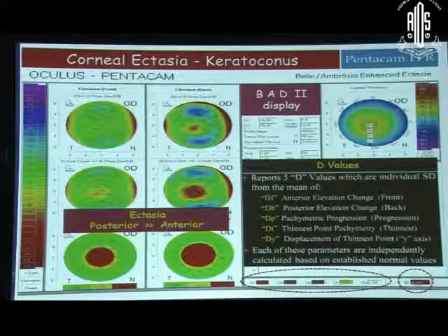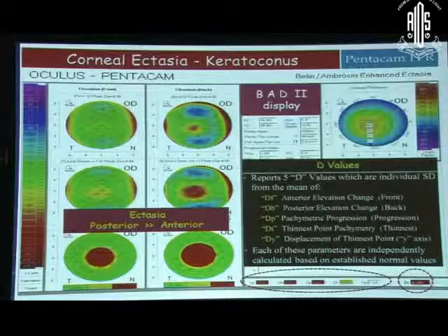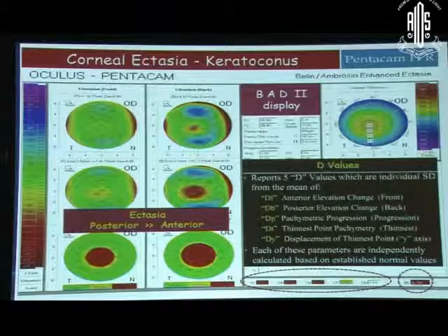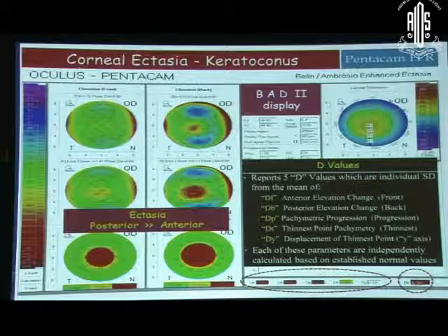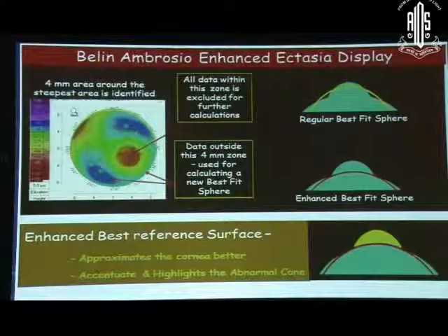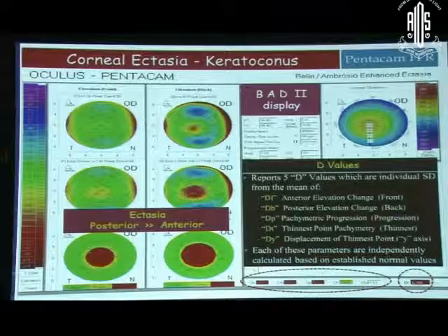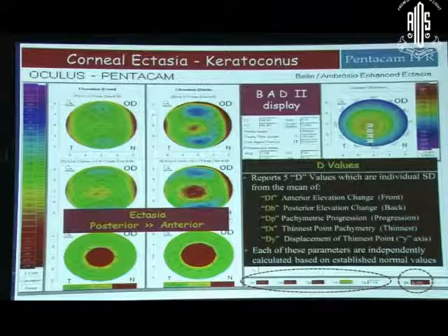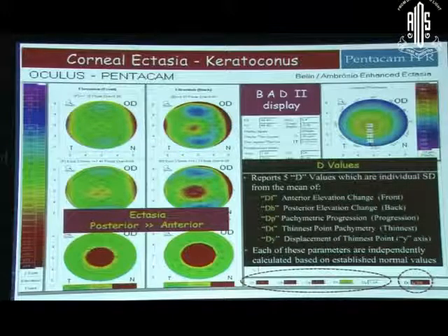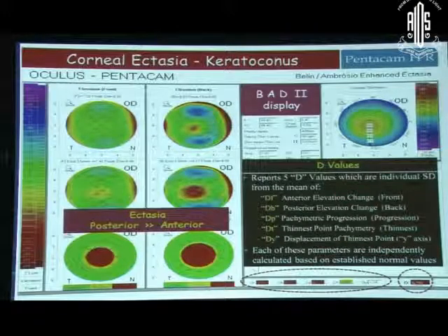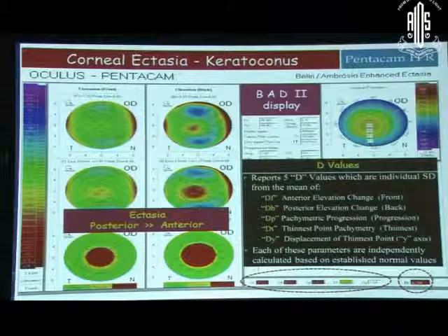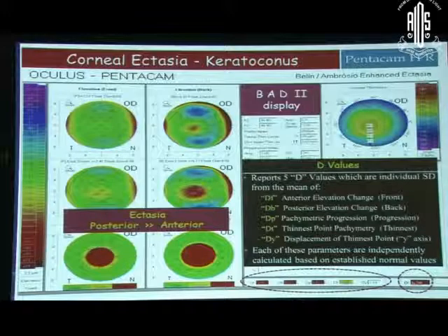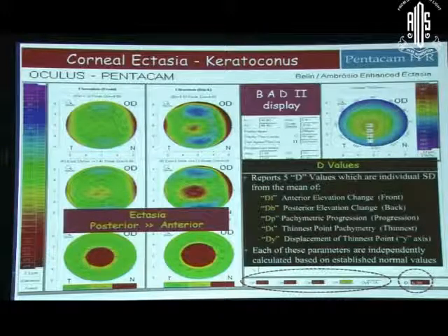On the left, you will have the analysis of the anterior surface. On the right, you will have the analysis of the posterior surface. This is based on the principle of best fit sphere and, enhancing on that, the enhanced best fit sphere. I don't think we'll have the time to discuss in detail, but you see red flagging over here, which is a difference of the top and the middle. The top is your regular best fit sphere, a regular map. This is the enhanced best fit sphere, and the bottom is the difference between A and B, the top and the middle one. So I might sound a little vague right now, but I really don't think we have the time to go into the details of these things.